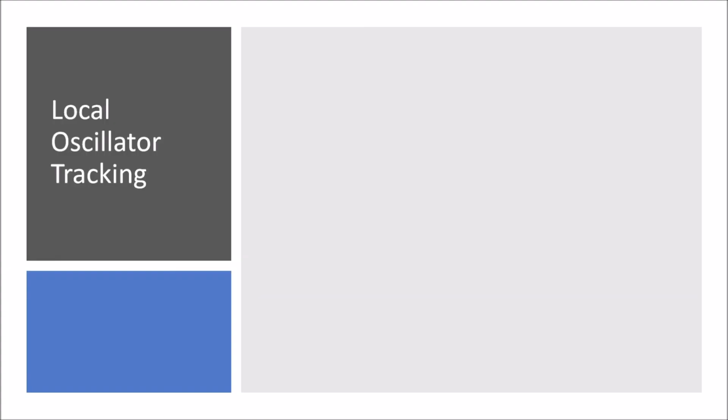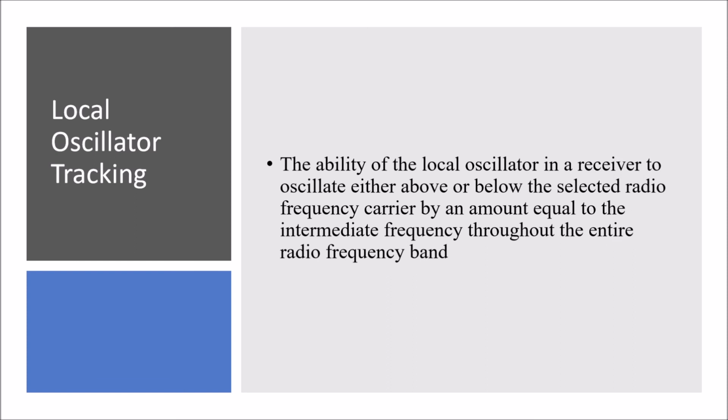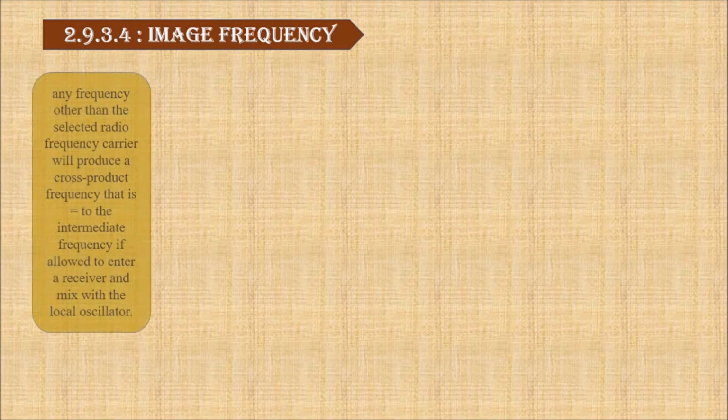Local oscillator tracking. Local oscillator tracking is the ability of the local oscillator in a receiver to oscillate either above or below the selected radio frequency carrier by an amount equal to the intermediate frequency throughout the entire radio frequency band. Image frequency. Any frequency other than the selected radio frequency carrier will produce a cross-product frequency that is equal to the intermediate frequency if allowed to enter a receiver and mix with the local oscillator.